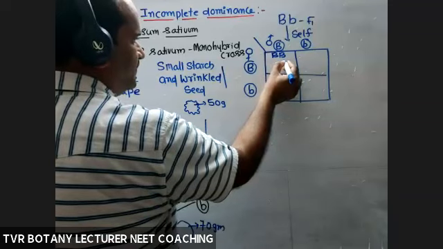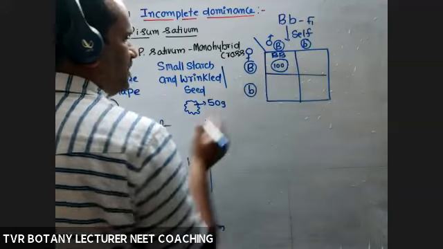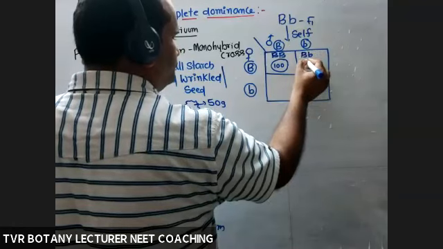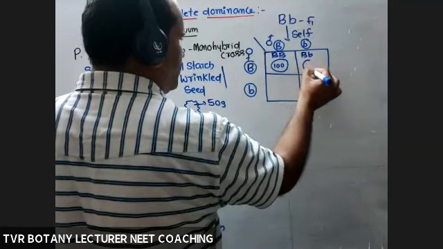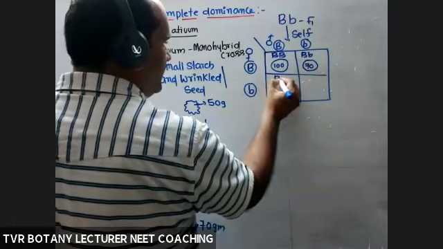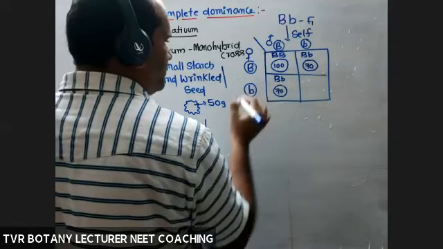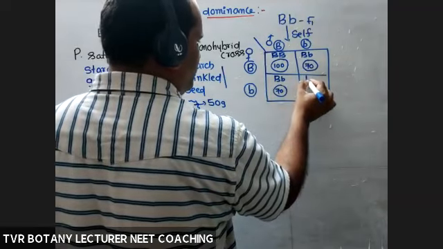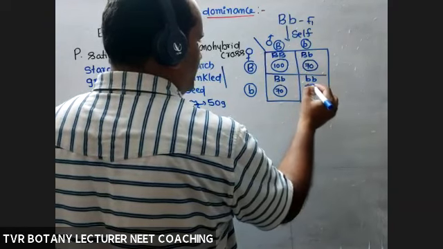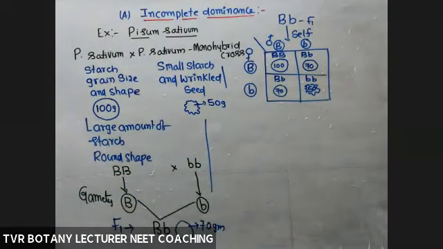What about the size of the grain? Large, with 100 grams of starch: capital B, capital B. Capital B, small b: little small in size, almost round, 70 grams. Capital B, small b: 70 grams of starch, just for our understanding only. Small b, small b: wrinkles are clearly visible, with 50 grams of starch.